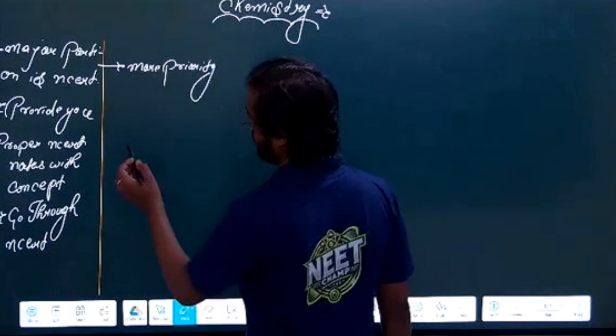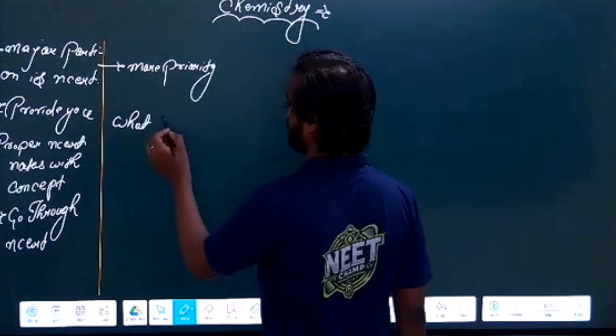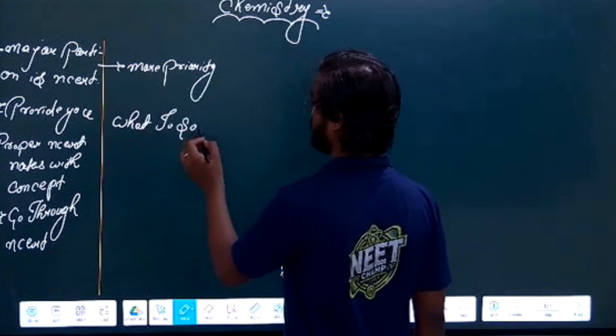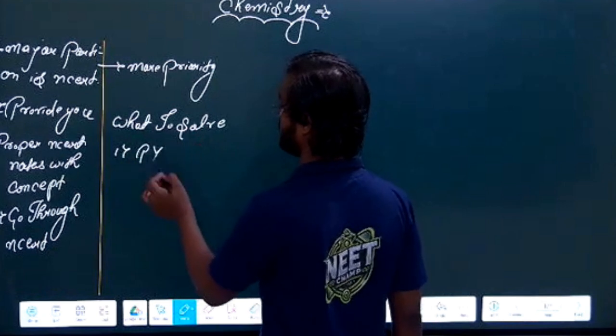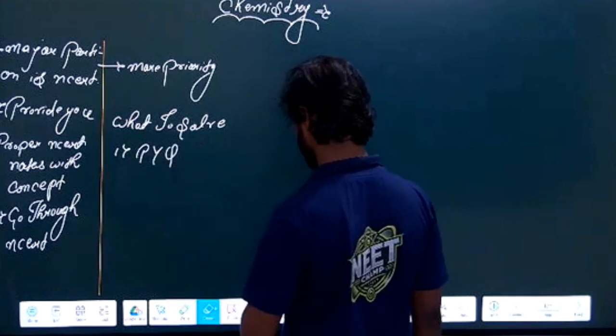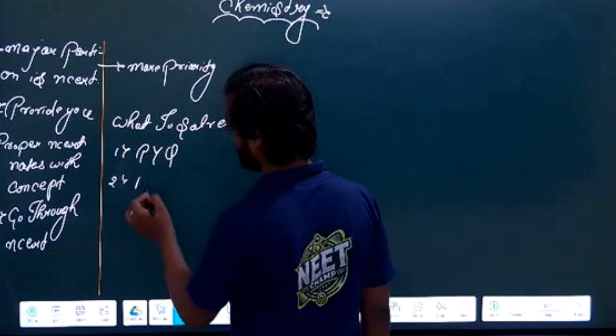And if you ask what you have to solve, the first preference should be PYQ, previous year questions. Second is NCERT.